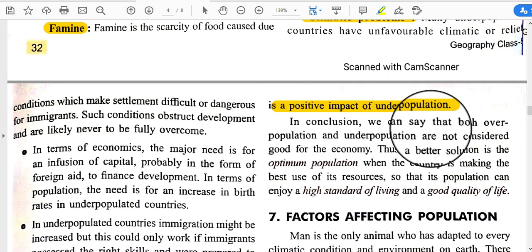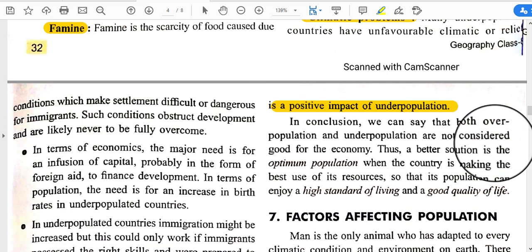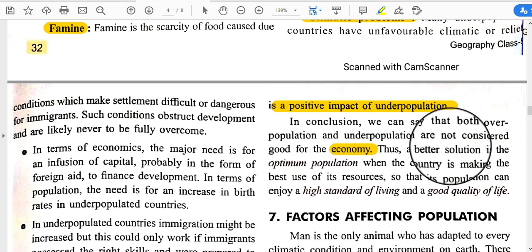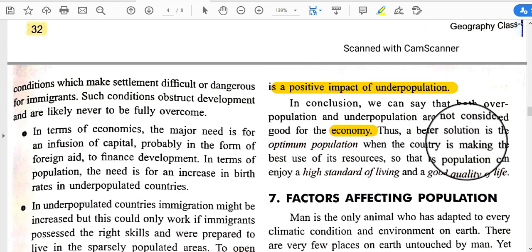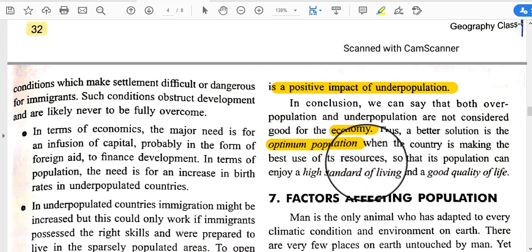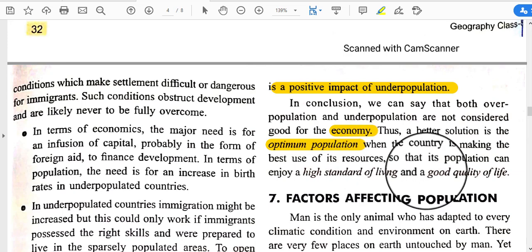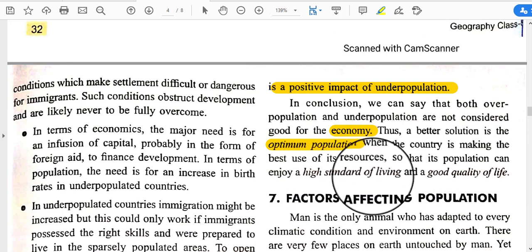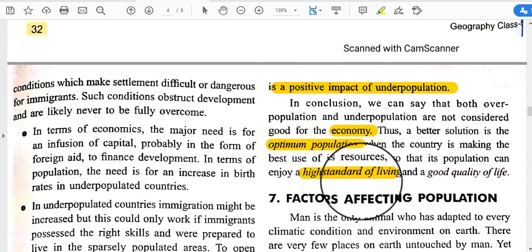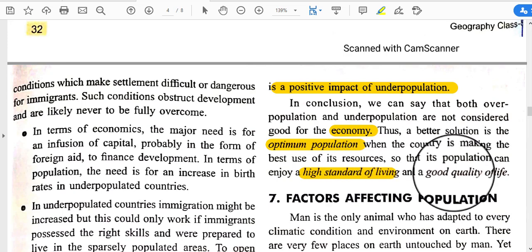And in conclusion, we can say that both overpopulation and underpopulation are not considered good for the economy. So from the viewpoint of the economy, both of these are not suitable for the country. Thus a better solution is the optimum population, when the country is making the best use of its resources. Optimum population means the normal average population relative to the resources; it is the best, so that its population can enjoy a high standard of living. So with the help of optimum population, any country can stay in a better condition with a high standard of living and good quality of life.